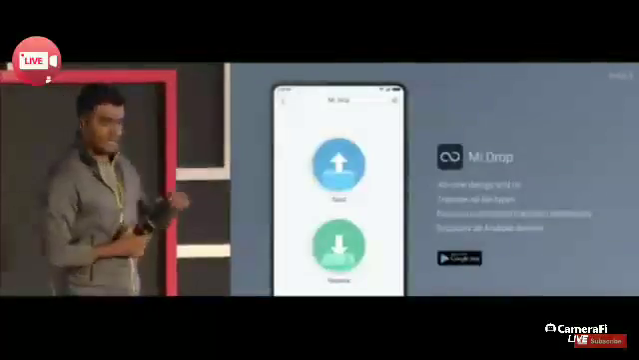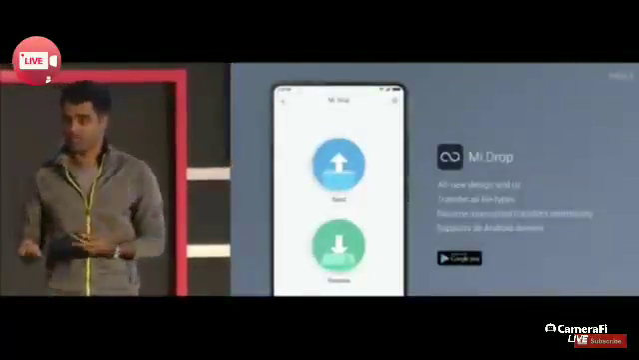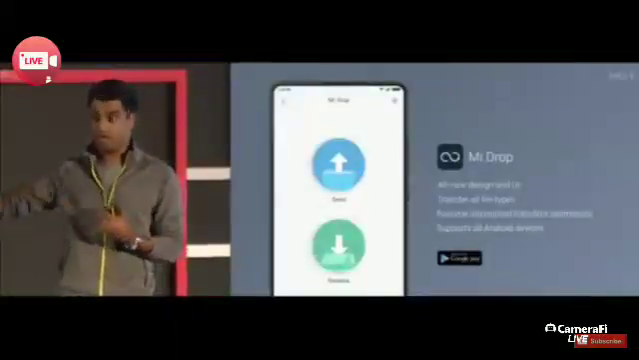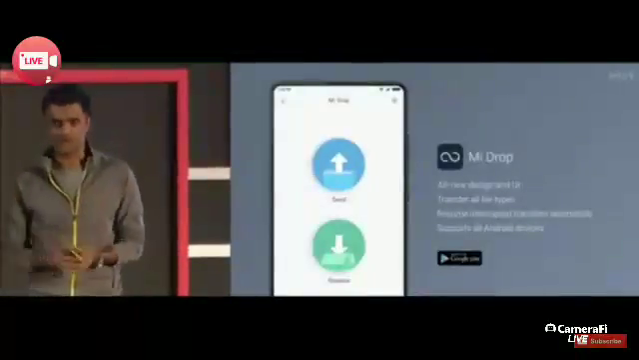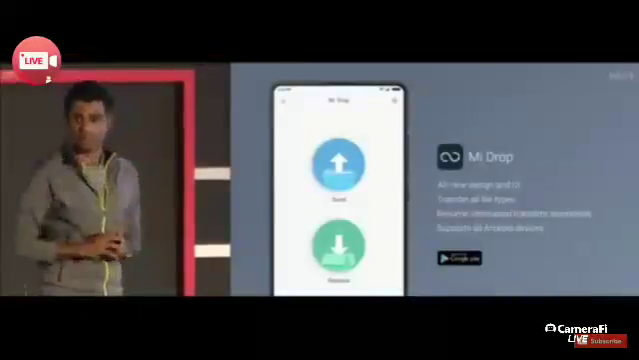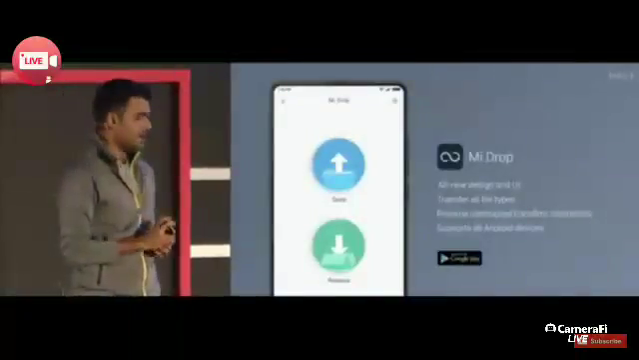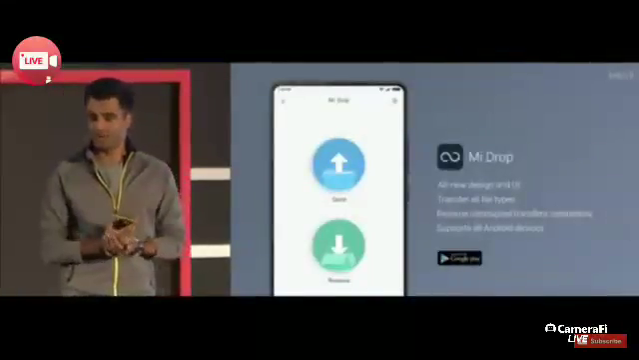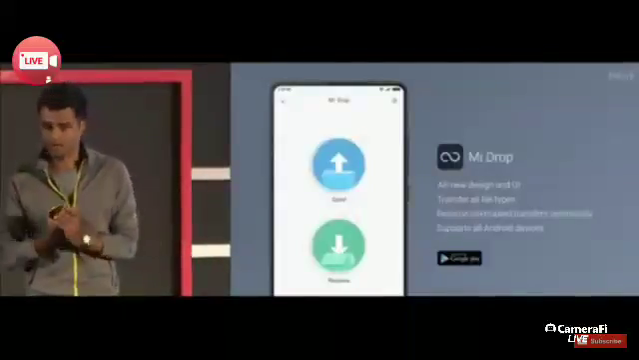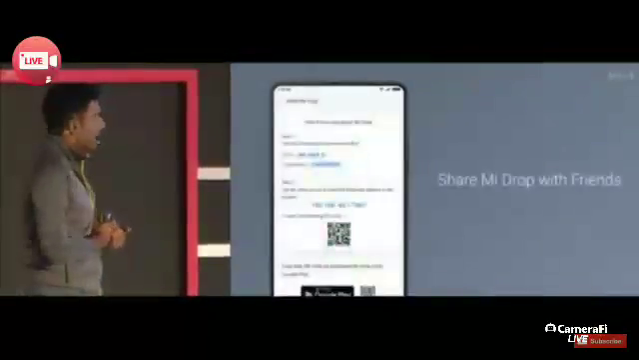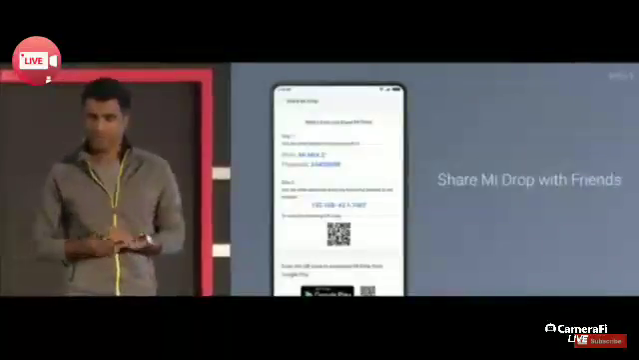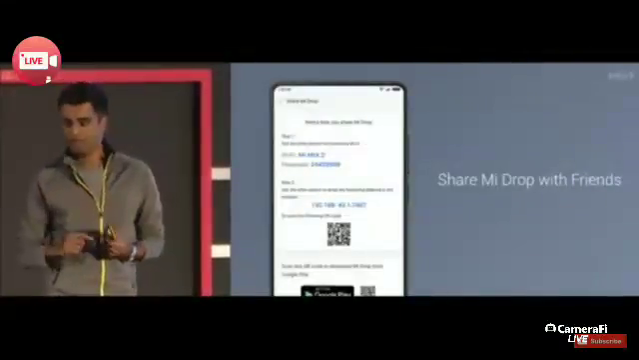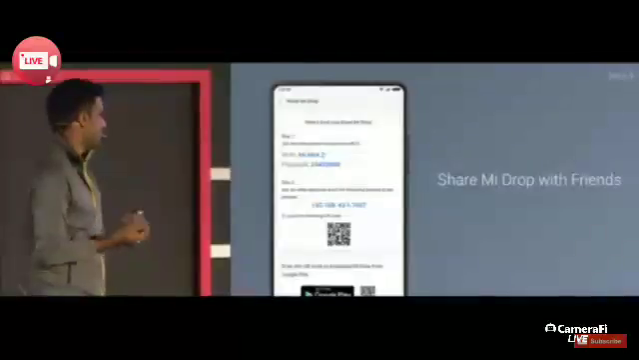One of my favorite features here is that you can actually resume transfers that get interrupted. So if you're transferring like a huge file, very often you might have some trouble with connectivity, and Mi Drop will let you resume it seamlessly. It's also available now on the Play Store, so you can transfer to any Android device. And if you happen to not have the internet, you can also share the Mi Drop app to your friend who doesn't have Mi Drop quickly.